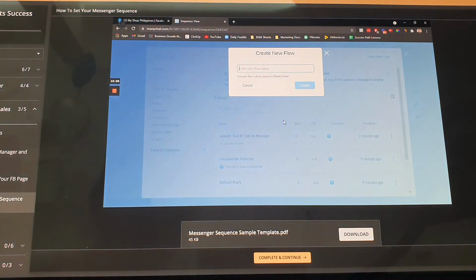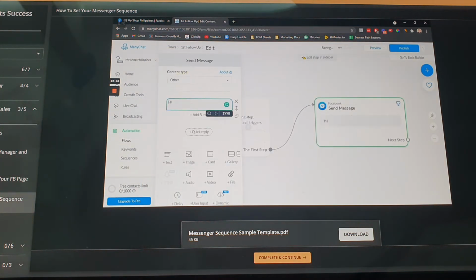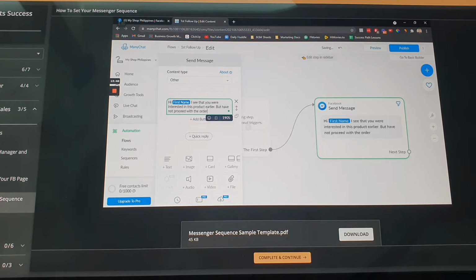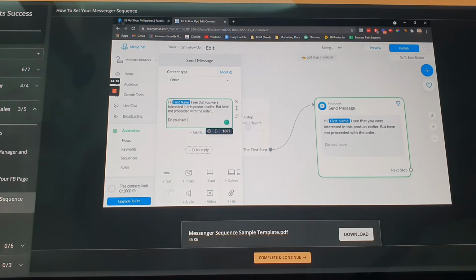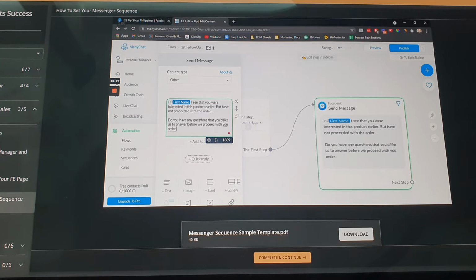Create na lang tayo ng flow, sabihin natin, first follow-up. Create tayo, sabihin natin, other na dito. Hi, first name. I see that you were interested in this product earlier. Do you have any questions that you'd like us to answer before we proceed with your order?